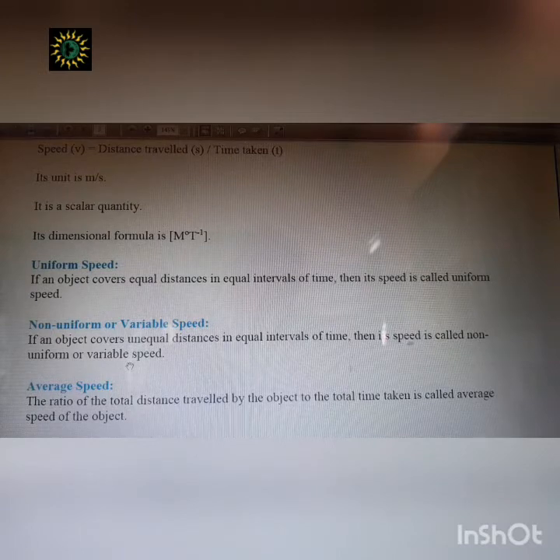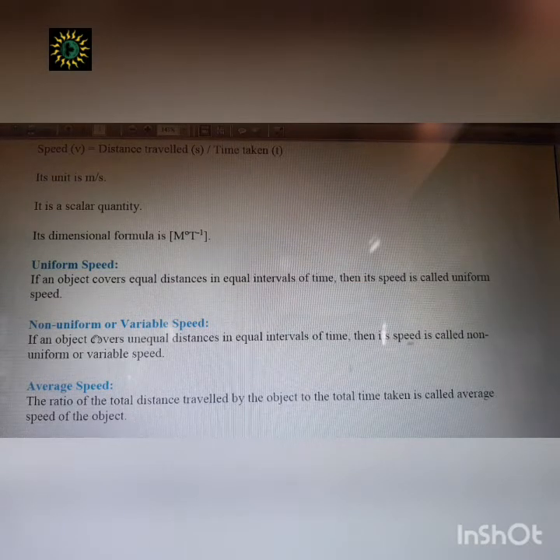In total 20 seconds, it is covering 150 centimeters. In this case, the speed is not uniform, because the object is not covering the same distances in equal intervals of time. Since the body is not covering the same distances in equal intervals of time, we have to take the average speed if we want to calculate the net speed for the distance covered.